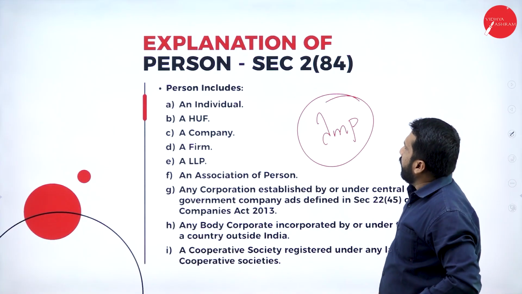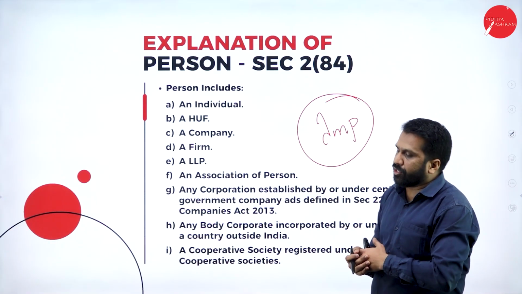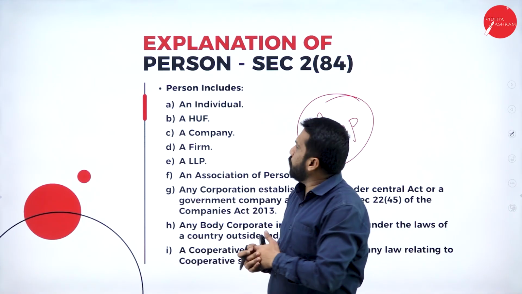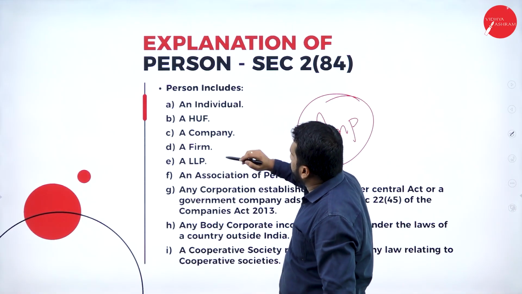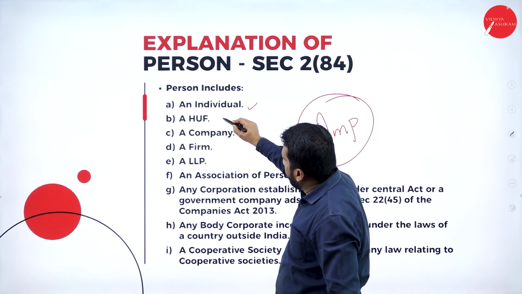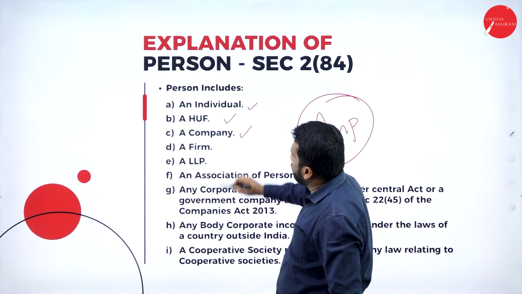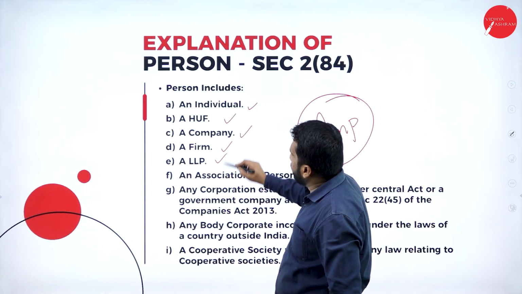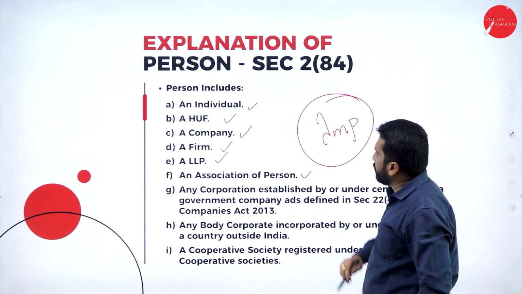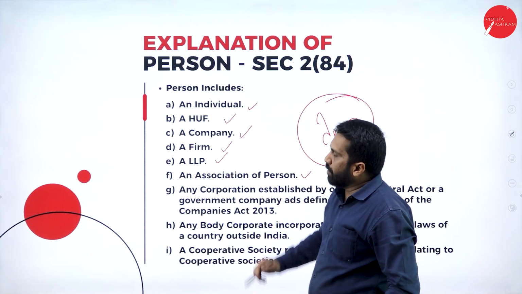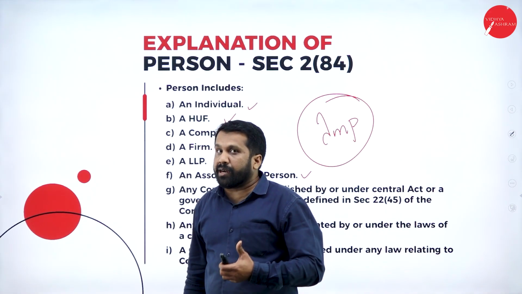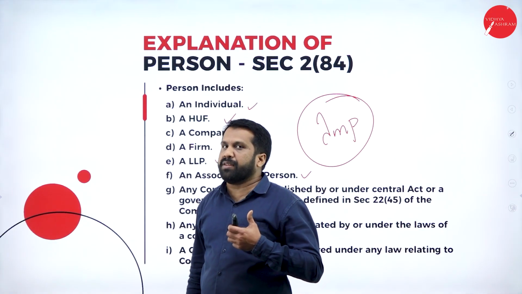Now, the explanation of person under section 2, subsection 2(8). Person includes individual, HUF, company, firm, LLP, association of persons. Whatever you have learned in income tax, the same concept will be applicable.